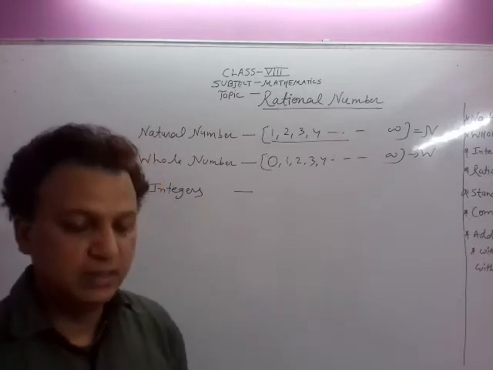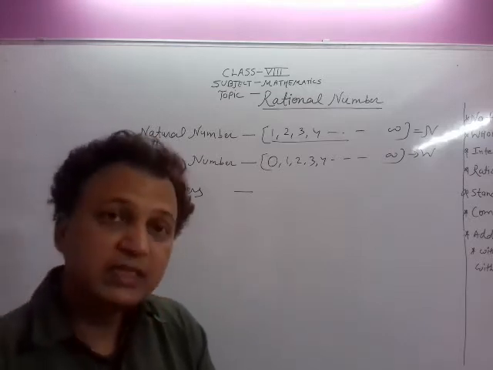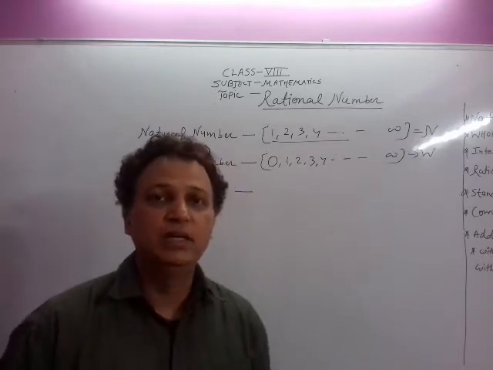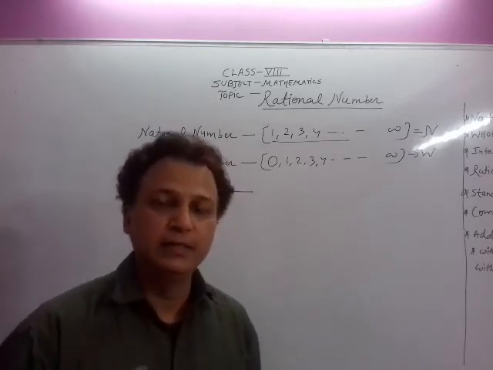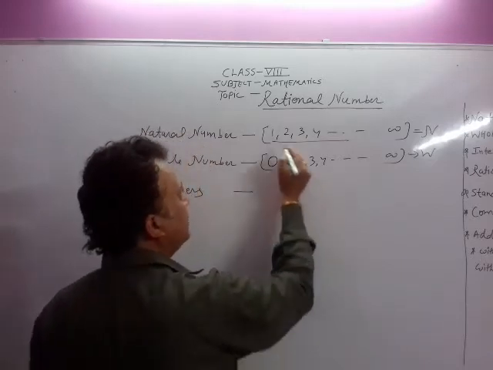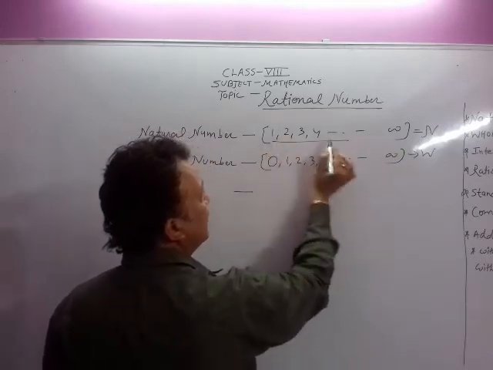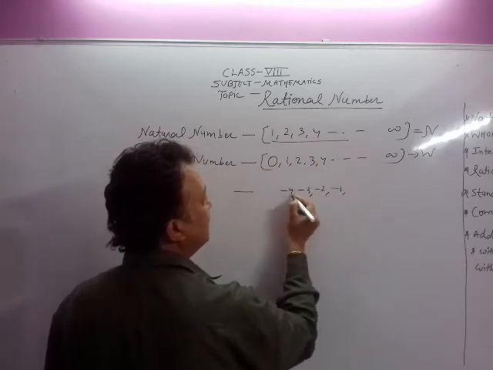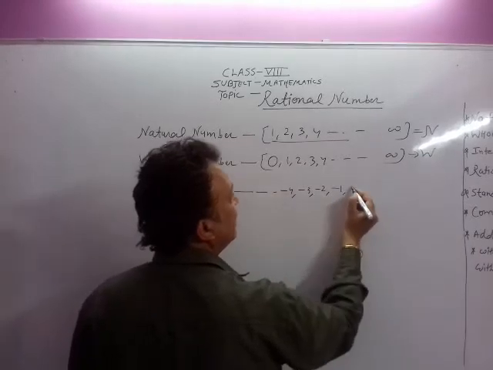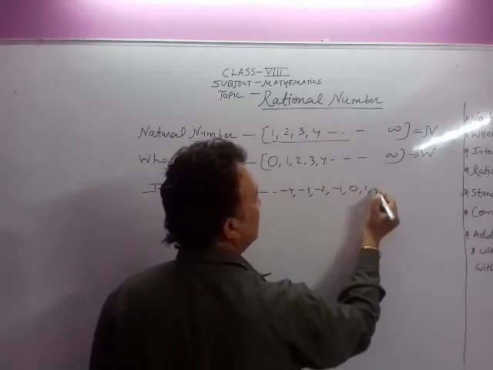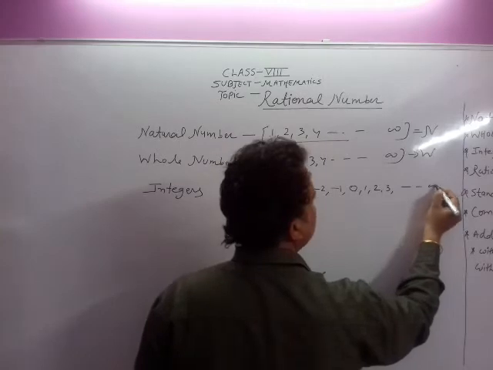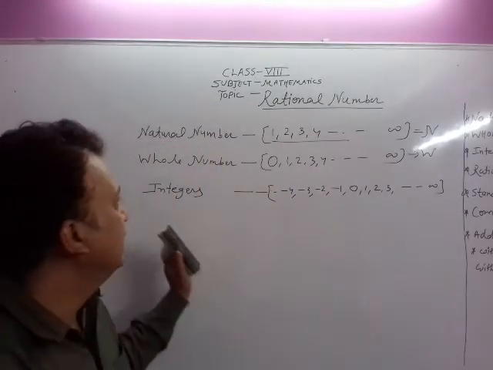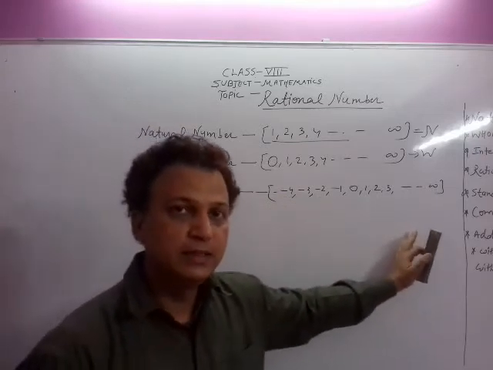Okay. Now integers. What are the integers? Integers are when we add the negative natural numbers into the whole numbers, we get the integers. Like these are the positive natural numbers, negative natural numbers -1, -2, -3, -4 up to infinite, and this is the whole numbers 0, 1, 2, 3 up to infinite. So we get the integers. This is the integers, correct?